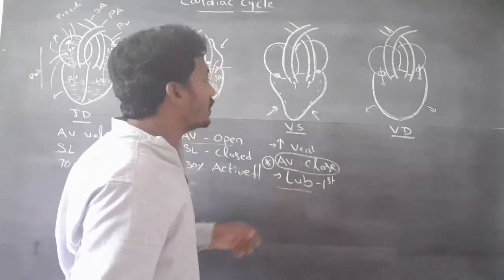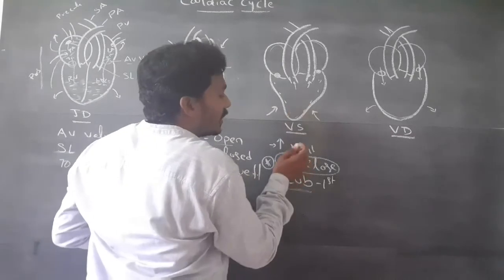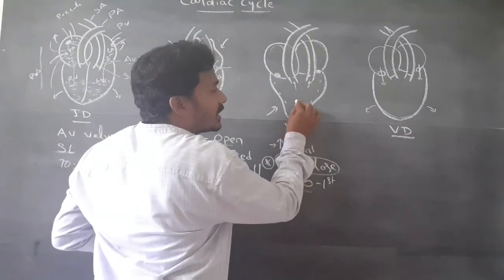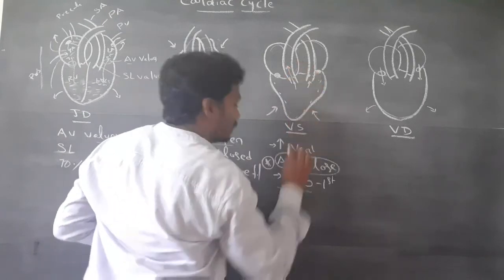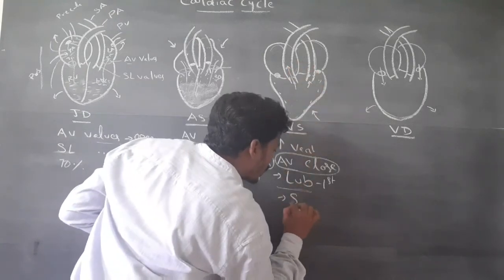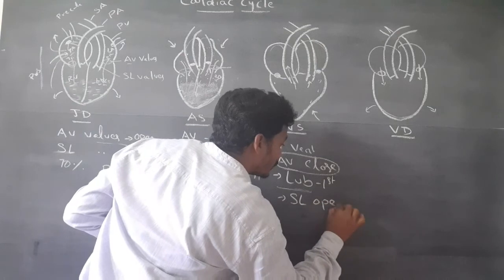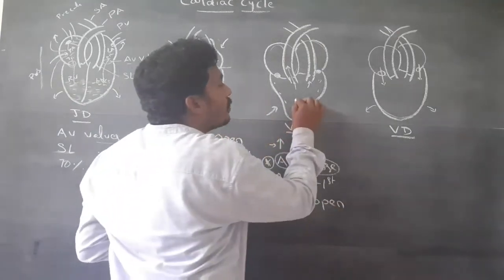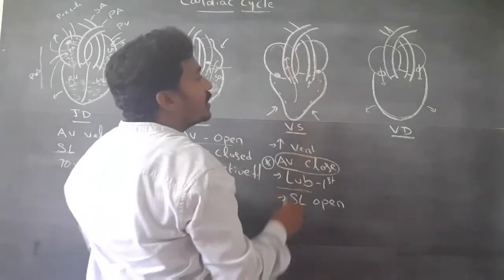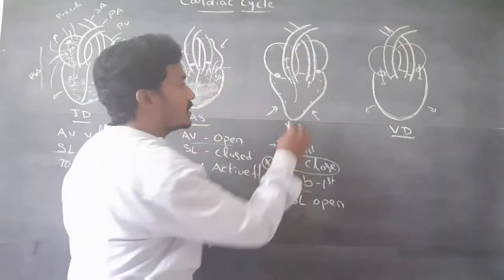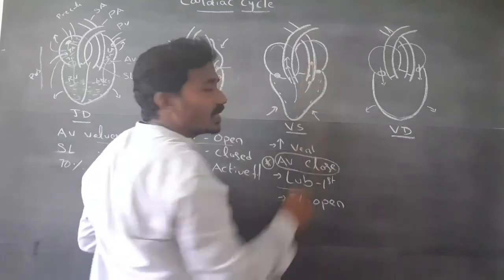When the increased pressure in the ventricles opens the semilunar valves, blood enters the pulmonary and systemic arches.